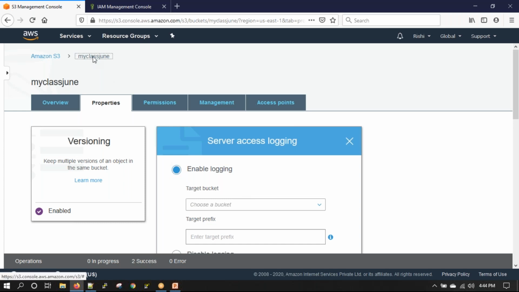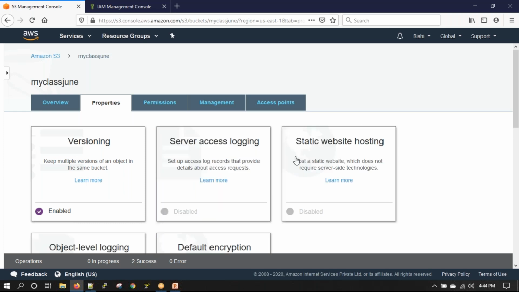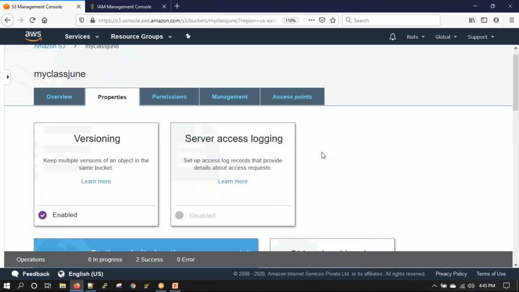So if your bucket is this and you are enabling logging for this, don't store the logs there. Use a different bucket to store the logs. Then we need to have two buckets, right? Of course. Okay, fine. The third thing is static website hosting.